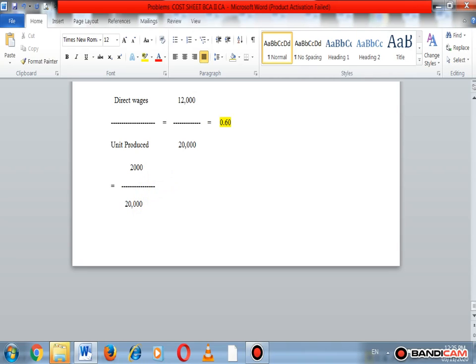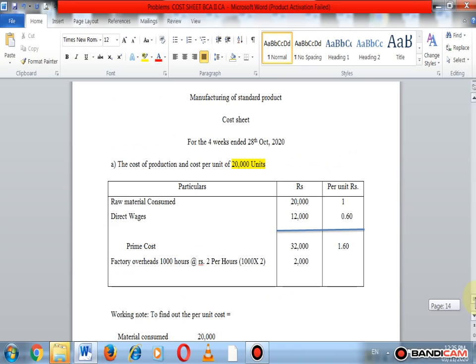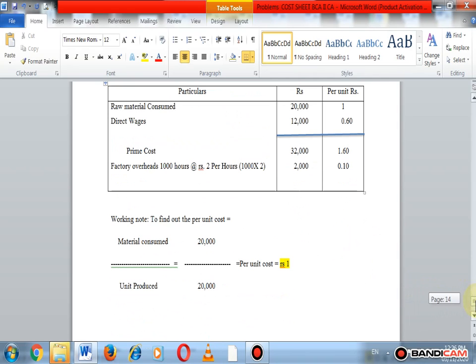Just cancel the 000, so 0.10 is the cost per unit in factory overheads. For producing goods we use the machinery, and we incurred 0.10 paisa cost for producing one unit. Producing a single unit, we incurred 0.10 paisa in factory overheads.